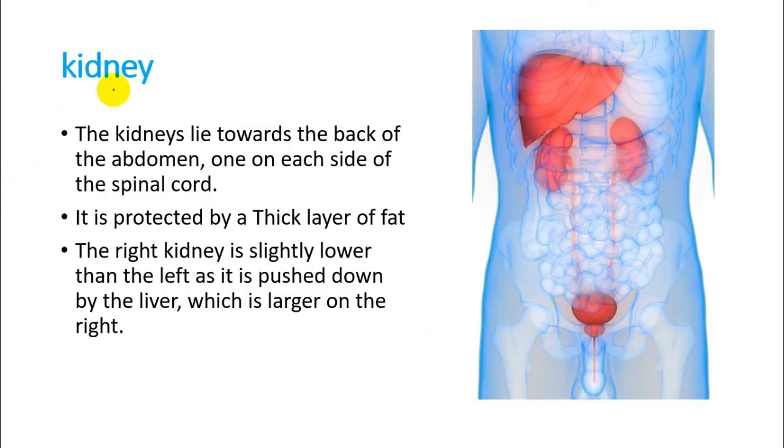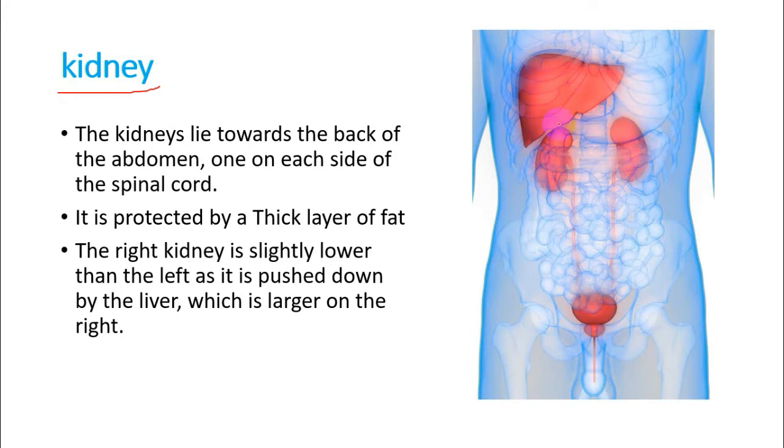Now let's start our lesson with the kidney, the first one. Kidney lies toward the back of the abdomen, and on each side of the spinal cord we have 1 kidney, and the kidney is protected by a thick layer of fat. The right kidney is always a bit lower than the left kidney. Why is that?